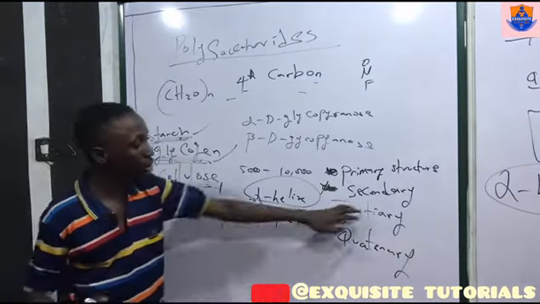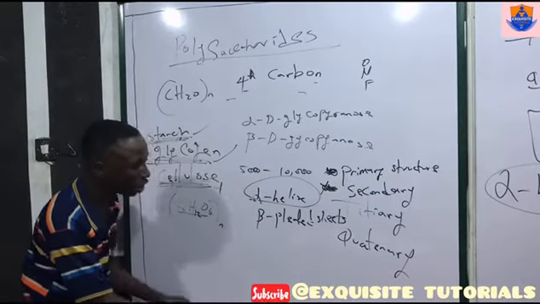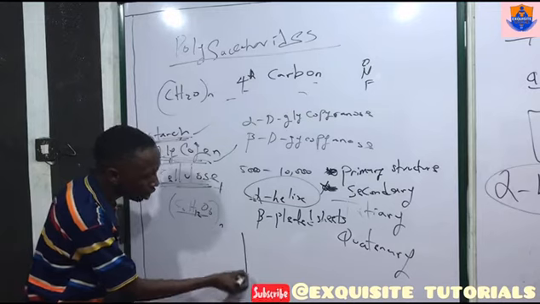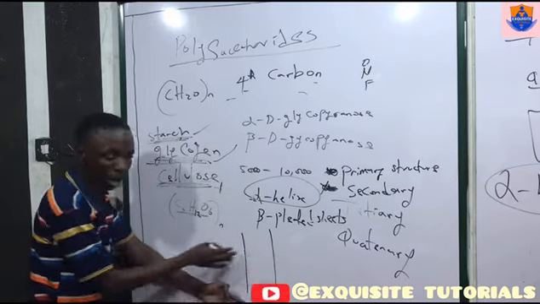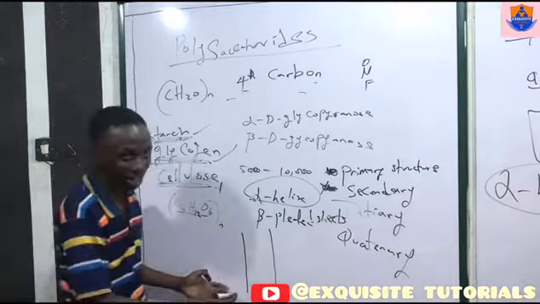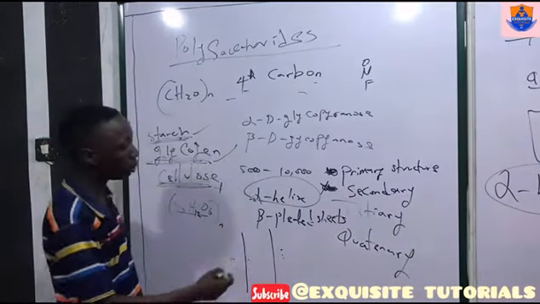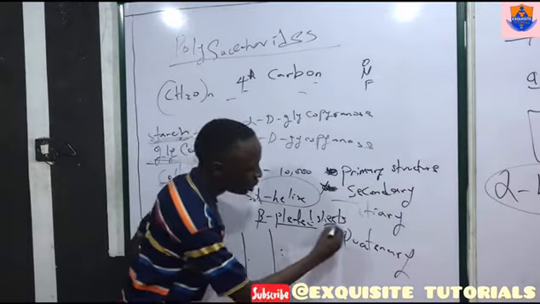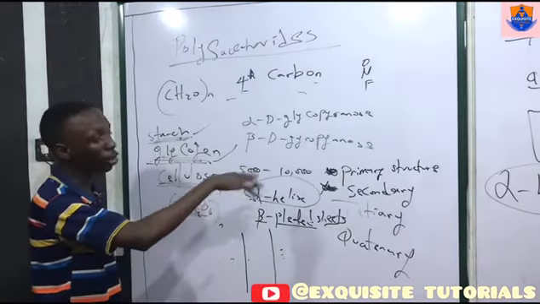Now, under the secondary structure, there is the beta pleated sheet. The beta pleated sheet is when the amino acid groups are arranged parallel to each other. Then there is hydrogen bonding between each amino acid group. This will form the beta pleated sheet of the protein.